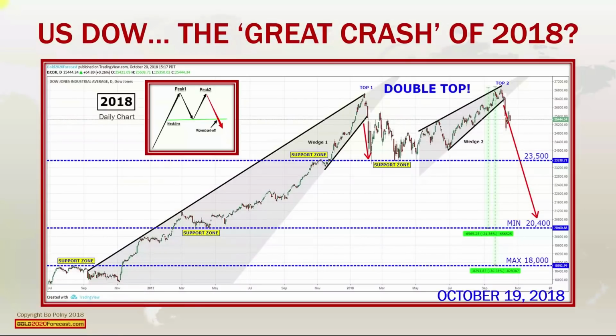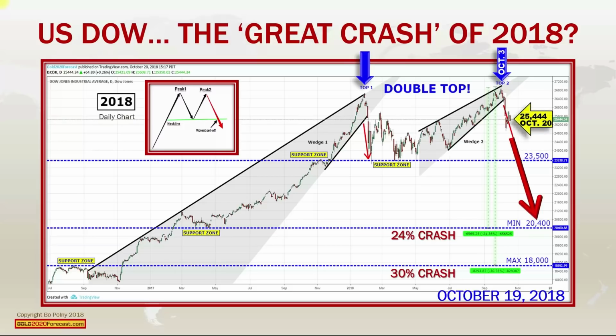The first top came in January of this year, 2018, followed by a second top on, again, October 3rd, which then resulted in the crash that began on exactly October 4th. The minimum price target that we were looking for the United States Dow crash was a minimum of 20,000 on the Dow, which would be approximately a 24% correction, possibly as deep as a 30% correction if it went down to 18,000. At the time of this chart on October 19th, the US markets are trading at 25,400.